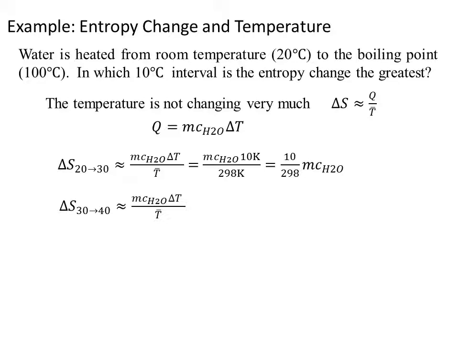For the interval from 30 to 40 degrees C, we have a similar formula. We have the mass times the molar specific heat times the change in temperature over the average temperature. The numerator, the heat, is identical to the previous one, but the average temperature is now higher, 308 degrees K, so we end up with a fraction of 10 over 308 times the same constants of the mass and the molar specific heat.